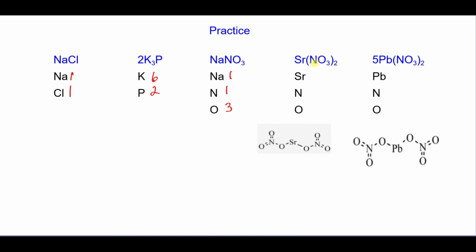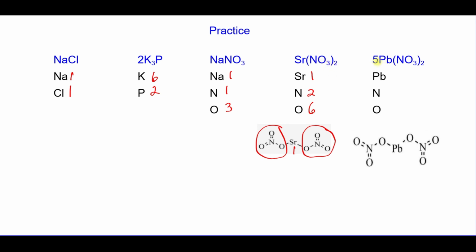When we look at strontium nitrate, a parenthesis with a subscript, we have 1 strontium. Each nitrate has 1 nitrogen and 3 oxygen. Because we have 2 of them, we have 2 nitrogens and 6 oxygens. You can think of distributing that too.